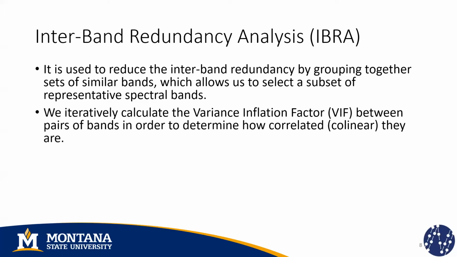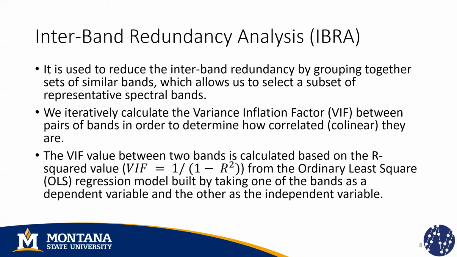We do this by iteratively calculating the variance inflation factor, VIF, between pairs of bands in order to determine how correlated they are. The VIF value between two bands is calculated based on the R-squared value that comes from an OLS regression model. So if the VIF value between two bands is greater than a given threshold, we say that these bands are correlated because you can explain one of them based on the other.